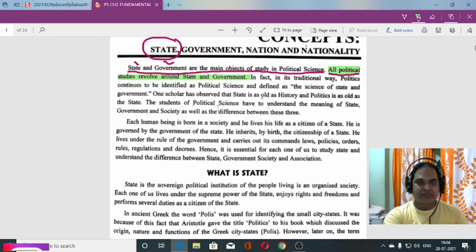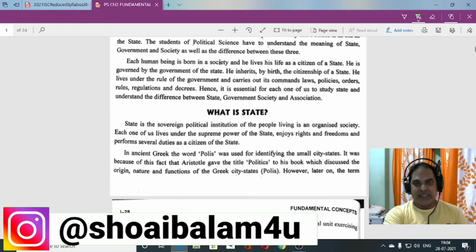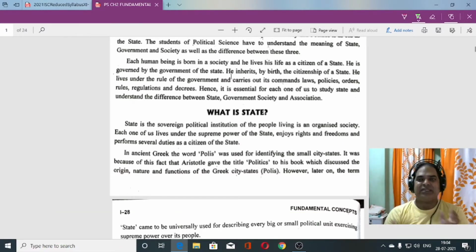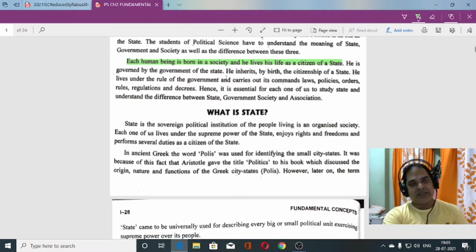Now if you come down, each human being is born in a society and he lives his life as a citizen of the state. He is governed by the government of the state.